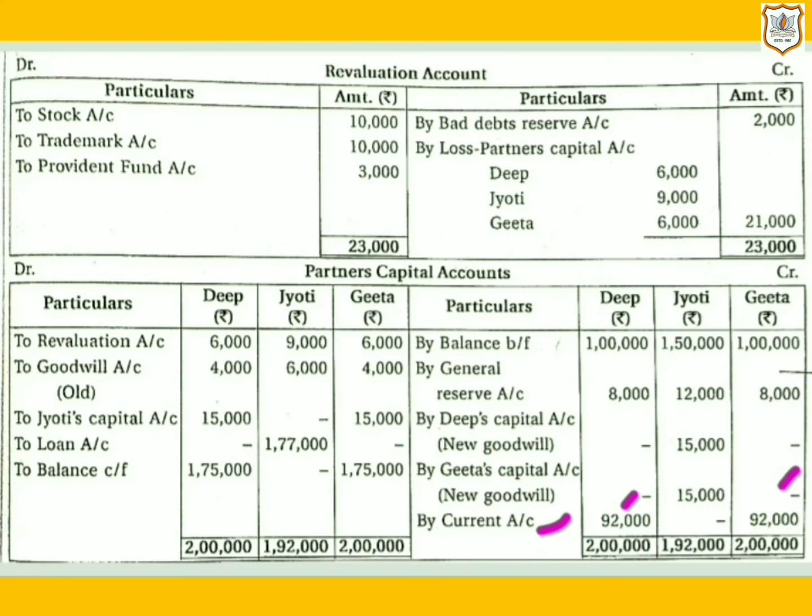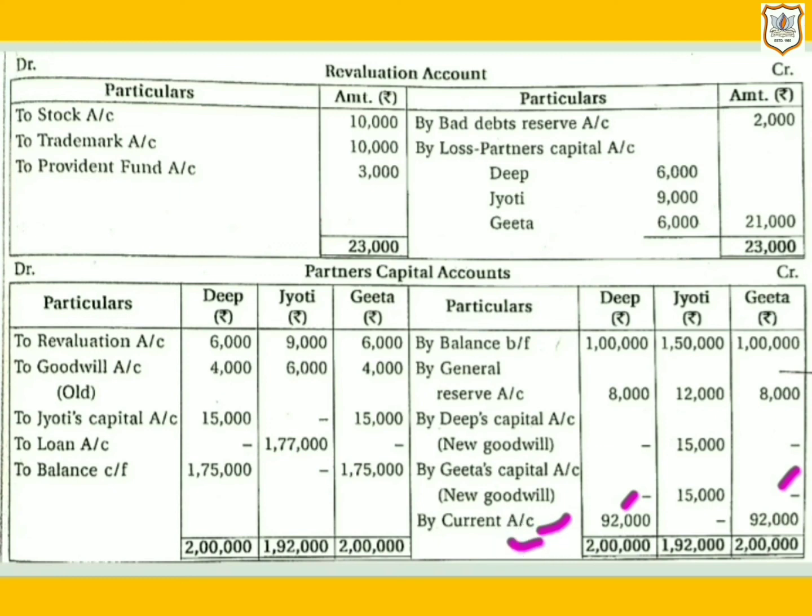So here both the partners have brought in further capital to make up the deficit of their capital. And as it is given that the difference is to be transferred to their current account, capital is to be adjusted through partners' current account. That's why in the particular column we will write by current account.